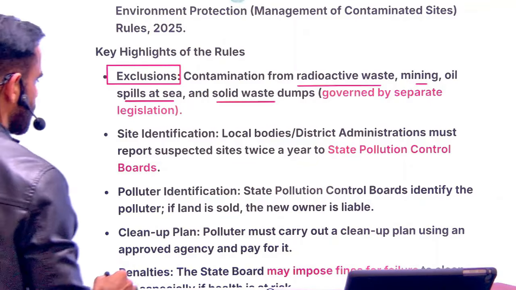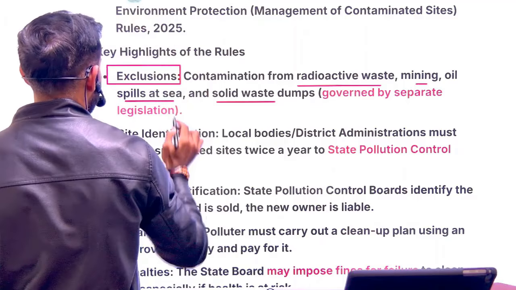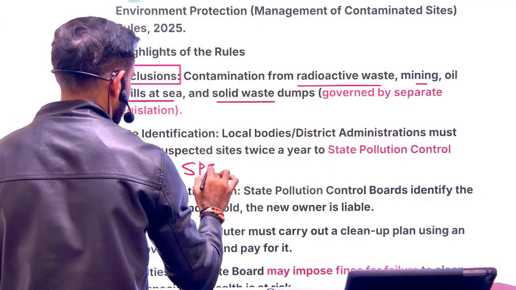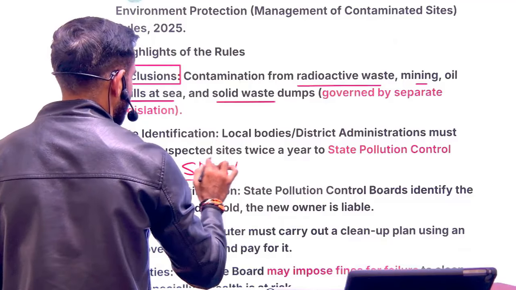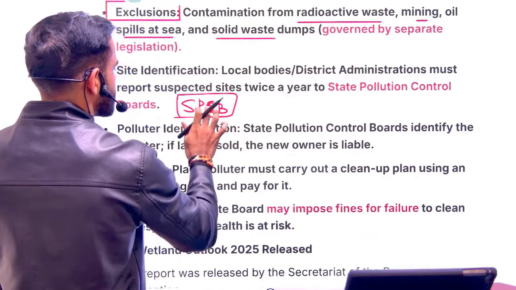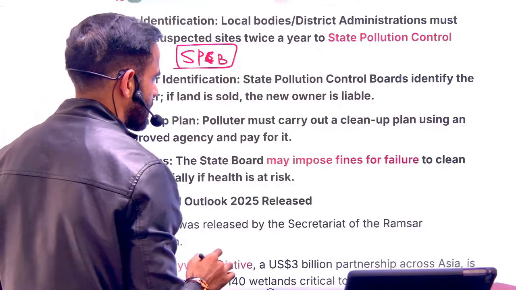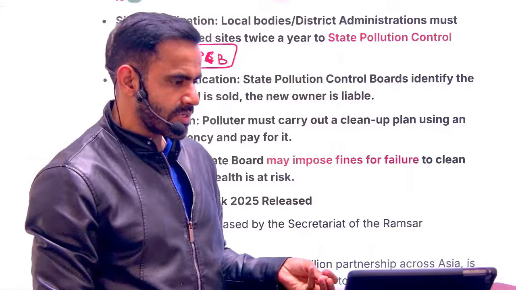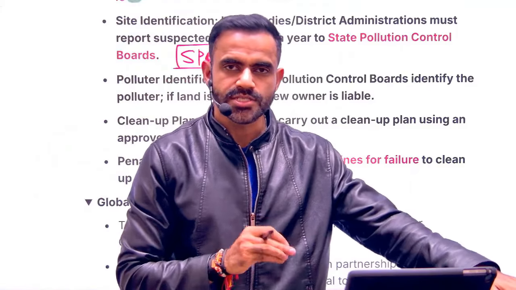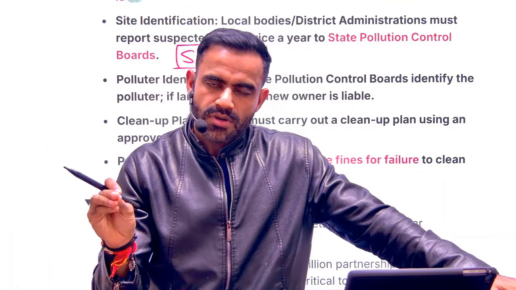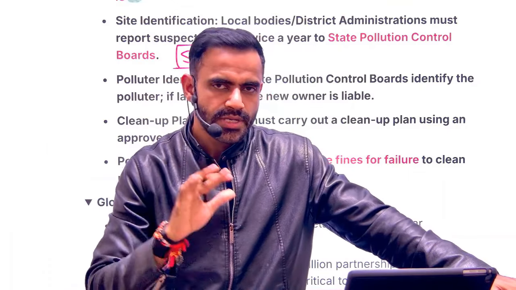Apart from that, who is going to identify the sites? So it will be the responsibility of SPCB. What is SPCB? State Pollution Control Board. Now, how are we going to clean up? So basically, SPCB will find out the site, and then they will find out who is responsible for this. If they are able to find out the person or the company responsible for it, then that company will have to pay money for its recovery.